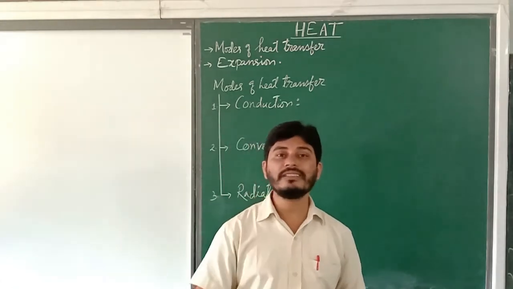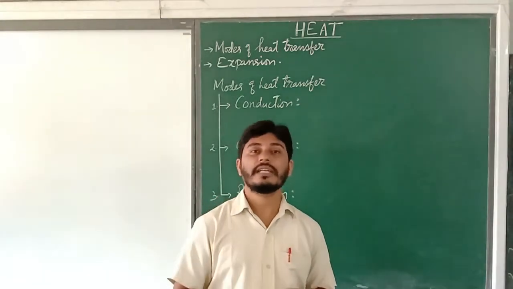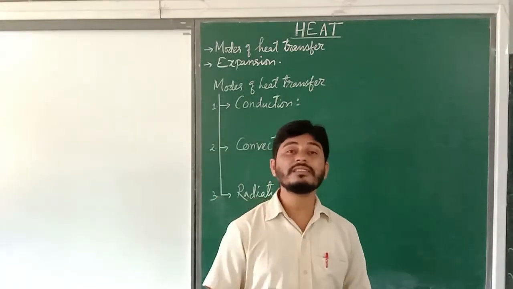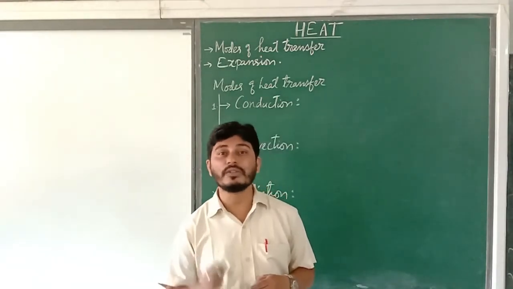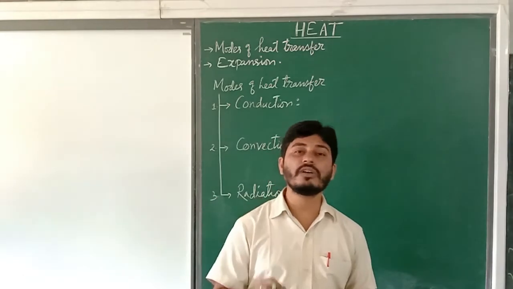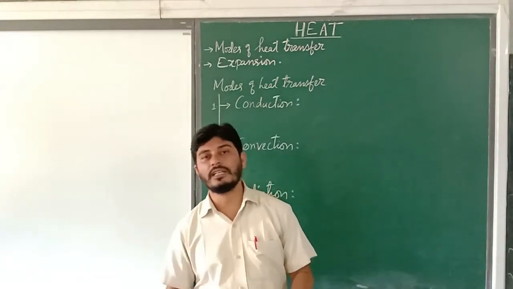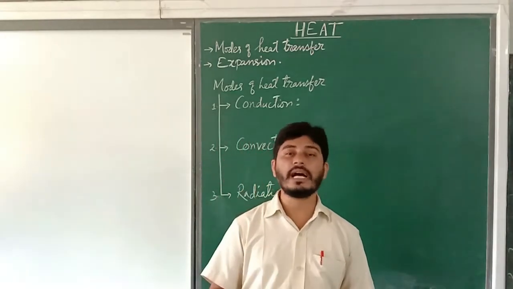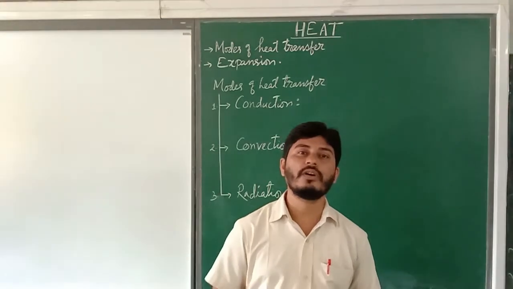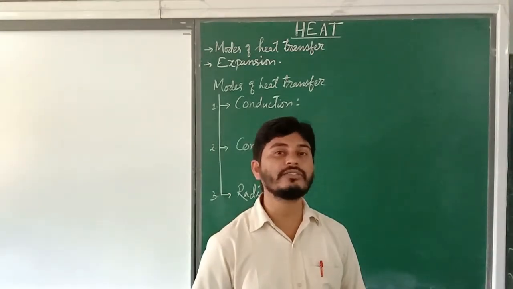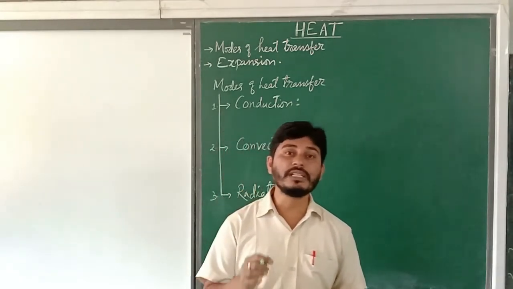So on the basis of this, there are three different types of solids categorized. The first one is solids that allow heat to transfer rapidly, quickly. They are called good conductors, or just conductors of heat, like the metals: gold, silver, copper, iron. These solids are called conductors of heat because they allow heat to transfer rapidly.